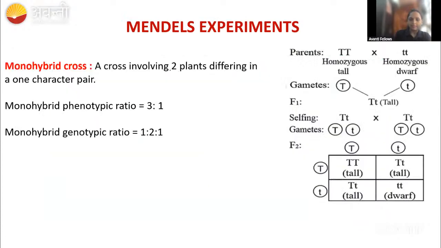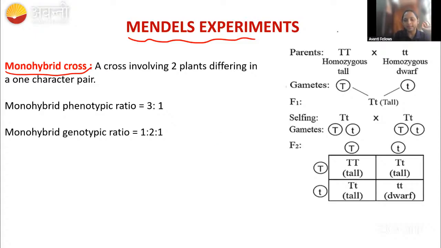Then coming to Mendel's experiment, guys. The first Mendel experiment is a monohybrid cross. He took plants having true characters, one is a tall plant and another one is a dwarf plant. And he observed that some factor is there. When Mendel was there, at that time we didn't identify the cell structure and we didn't identify the DNA structures and all the things, right? For that, he gave them the name factors. In all the Mendel experiments we can see the factor, but now we know the factor is nothing but the gene, right?